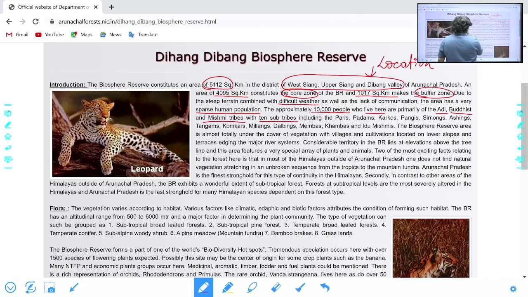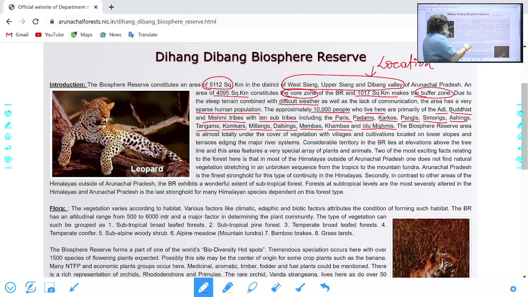There are 10 sub-tribes like Paris, Padams, Karkos, Pangis, Simongs, Ashings, Tangams, Komkars, Milangs, Dalbings, Mambas, Khambas, Idu Mishmis. These are the names of the tribes and sub-tribes found living in that area.